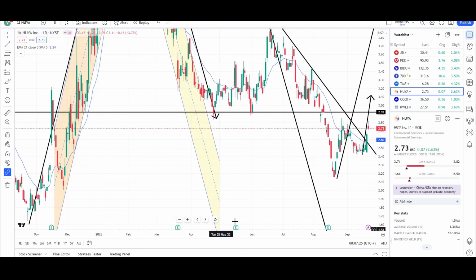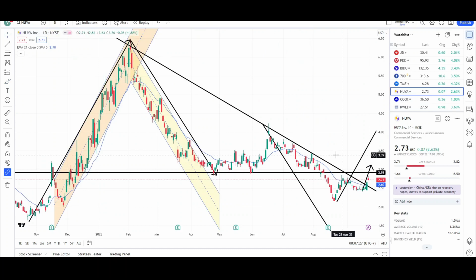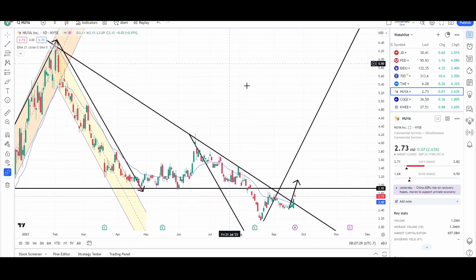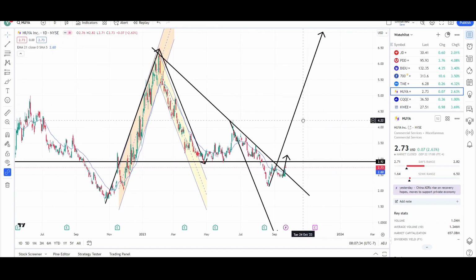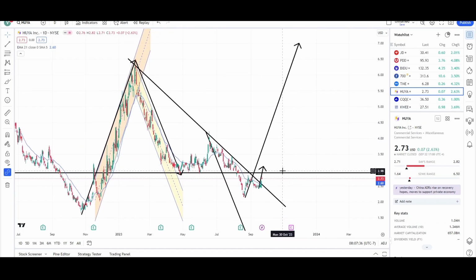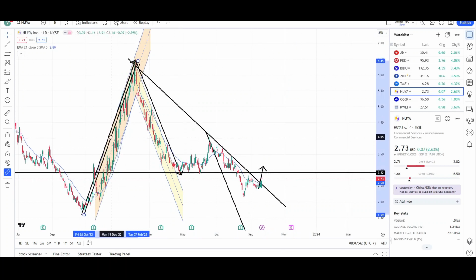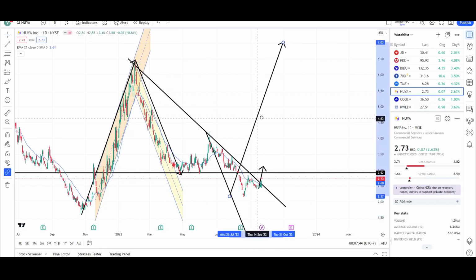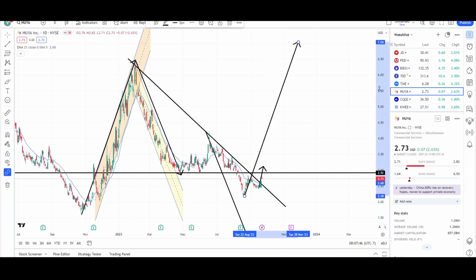So that's how I'm looking at Huya. Overall, in the short term, it is looking like it wants to move up higher, but if it stays below the 292 level, it will most likely continue dropping lower. If it does get above it and stays above it, there's a good chance we can see a huge move up, just like in the past.